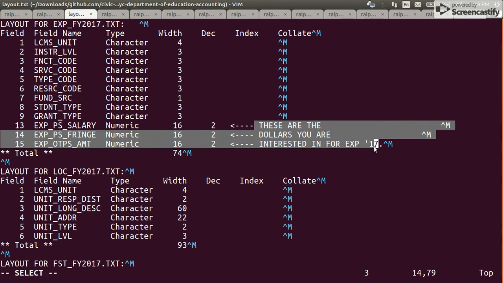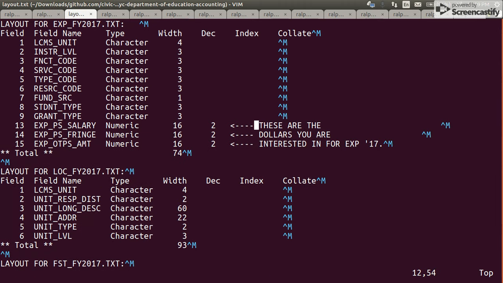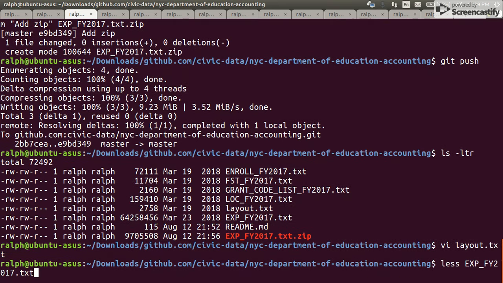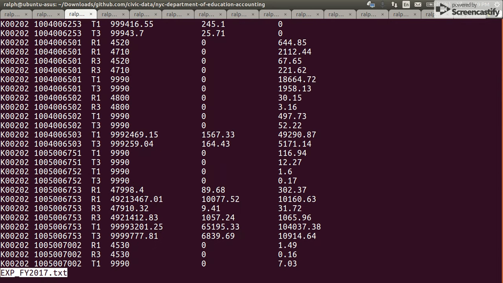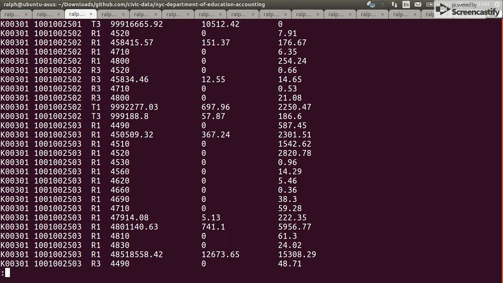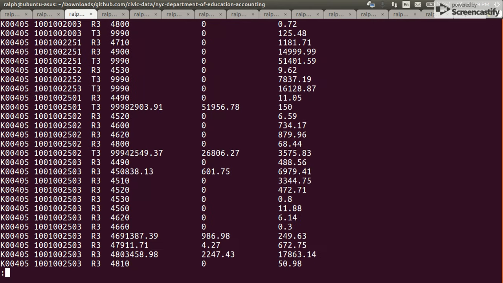This is very interesting. And then it's probably unusable as is. But here is the expense file. Oh my goodness. How is any human going to use this without any instructions, nothing? There should be a video with every data set that explains how to use it.